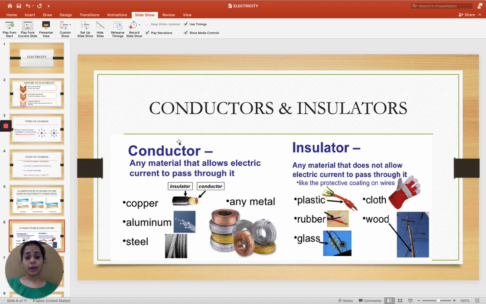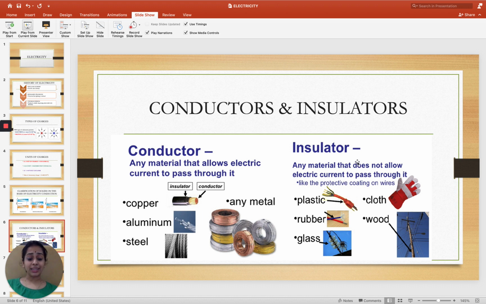So, what is the definition of a conductor? Any material that allows electric current to pass through it is termed a conductor. Examples are copper, aluminium, steel, or any metal, any metallic piece like silver, gold. It's termed to be a conductor.